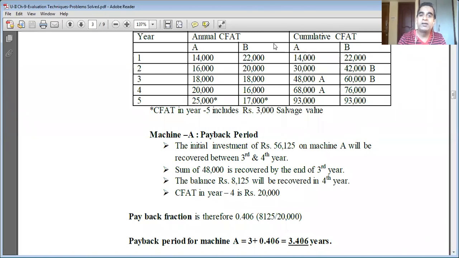The first step is to prepare the cumulative CFAT, cash flows after taxes, for machine B. How am I going to do that? 22,000, keep it as it is in year 1.